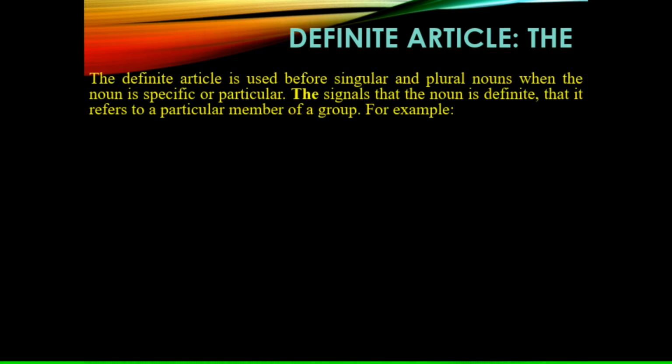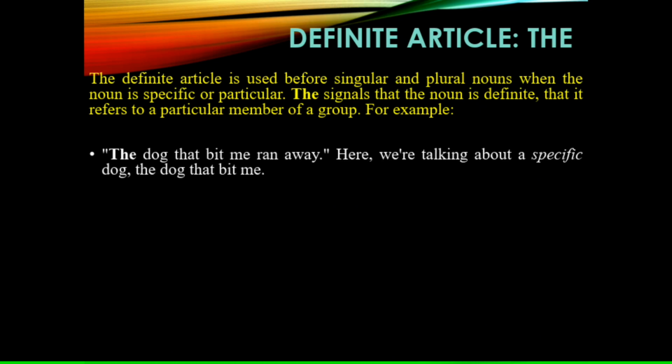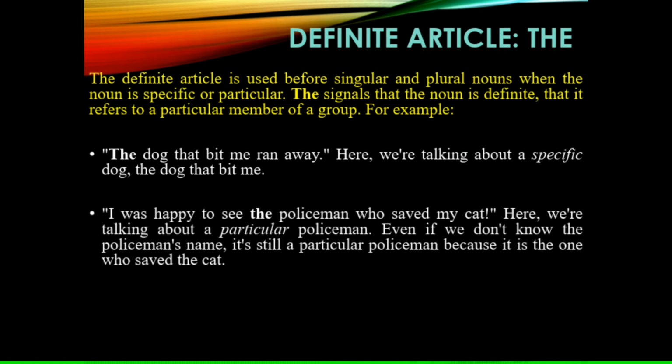The definite article is used before singular and plural nouns when the noun is specific or particular. The signals that the noun is definite, that it refers to a particular member of a group. For example, "The dog that bit me ran away." Here we are talking about a specific dog, the dog that bit me.